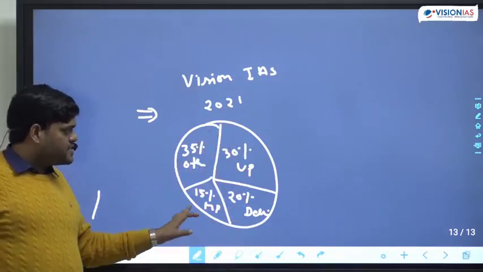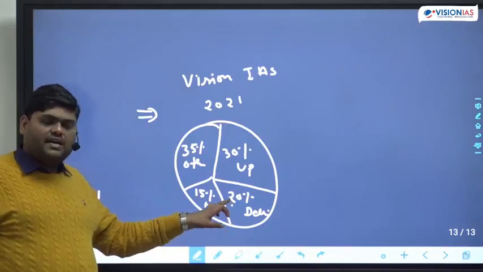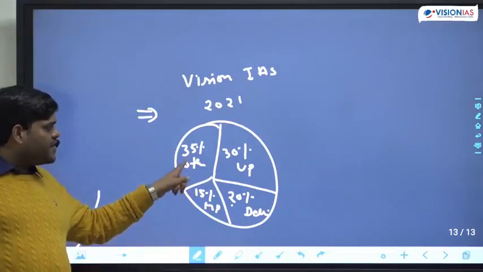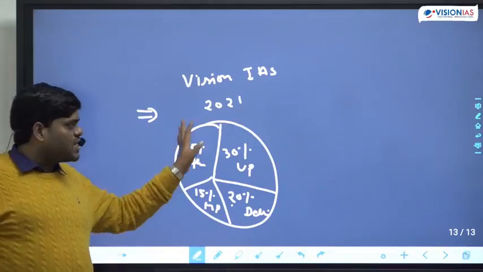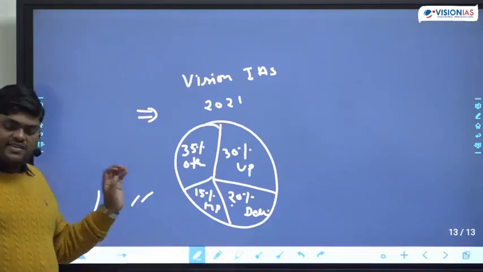Total is 100%: 30 plus 20 is 50, 65, 35, 100%. Total number of students is equal to 100%.